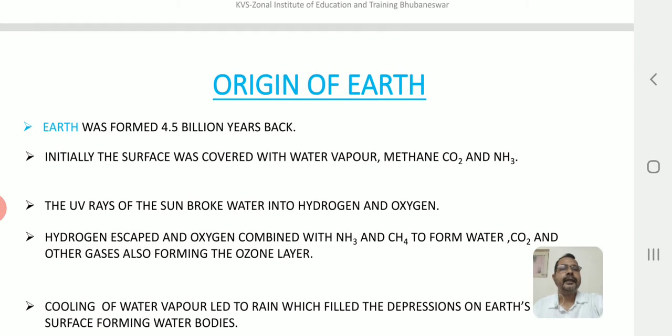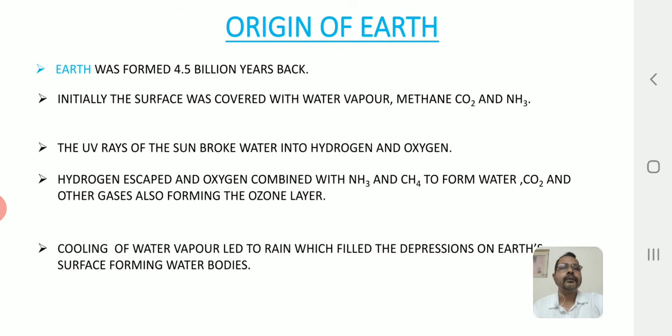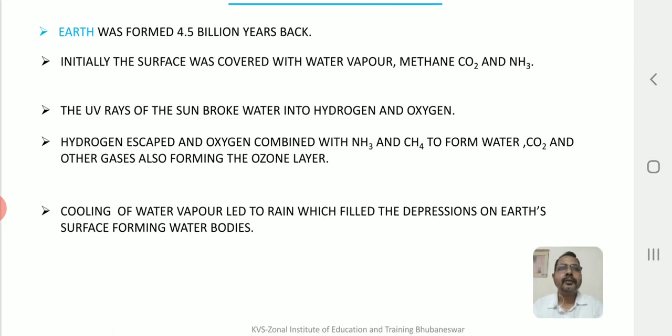Now coming to the next topic, the origin of earth. So when was earth formed? Earth was formed some 4.5 billion years back. Initially the surface of the earth had a different sort of atmosphere, which is not found today. It was covered with water vapor, methane, carbon dioxide and ammonia. And what happened to the UV rays? The UV rays of the sun broke water into hydrogen and oxygen, right? So slowly oxygen was released into the atmosphere.